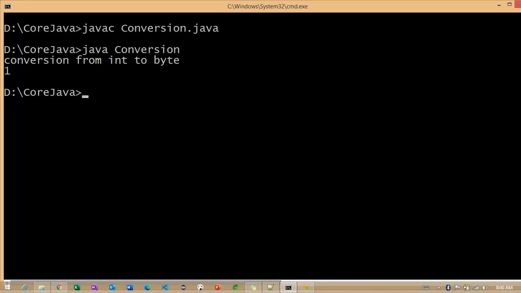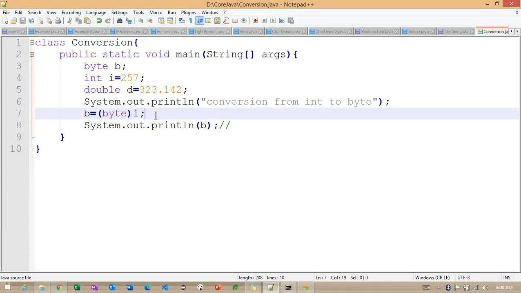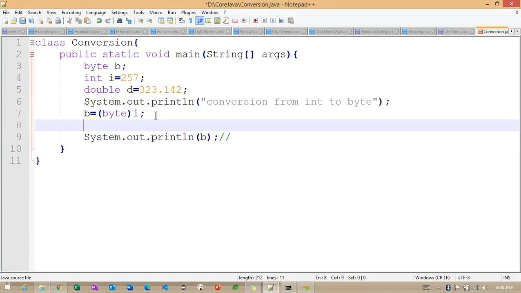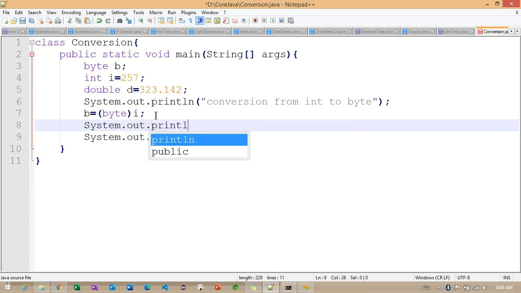Getting the point? Basically, it is going to use the modulus operator here. Based on this modulus operator, the value is converted. To understand, System.out.println, I want to check with the modulus operator, i modulus of 257.